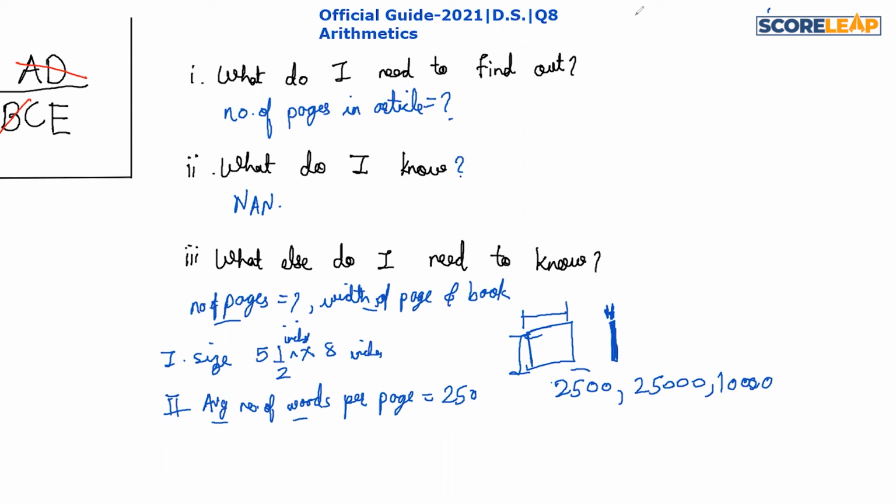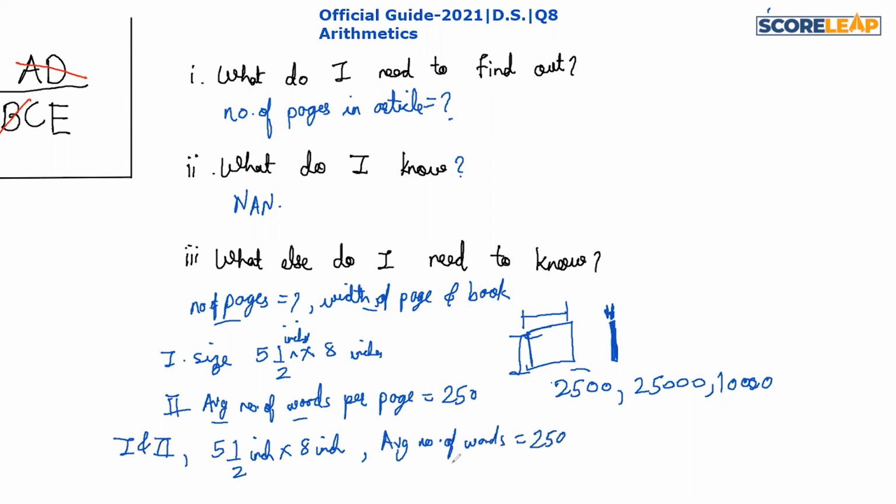When this happens, we need to club both the statements. So by clubbing 1 and 2, we get that the size of the page is 5.5 inch into 8 inches, and the average number of words is 250.